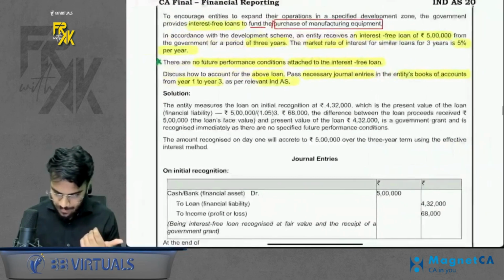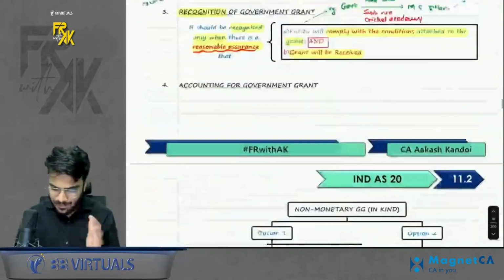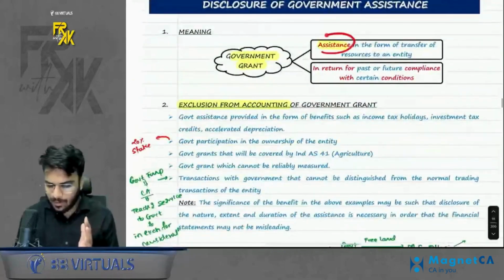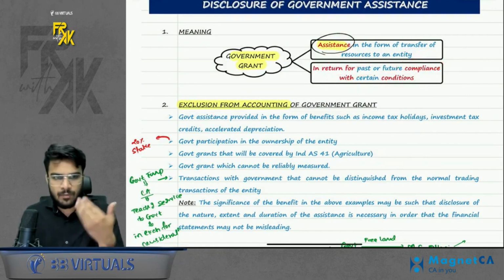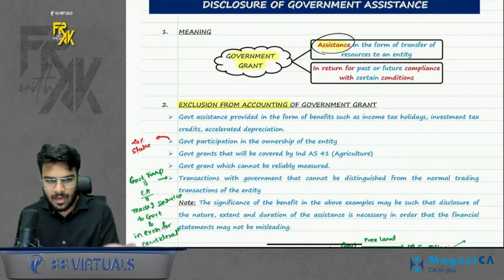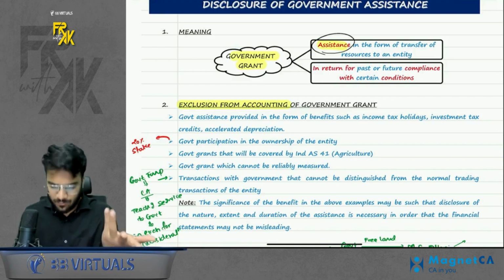First is meaning. What is the meaning of government grant? The meaning is very simple. It is nothing but the assistance provided by government in return for compliance with certain conditions. That means the government will give you some assistance in the form of monetary or non-monetary grant and expect some conditions to be fulfilled from your end.